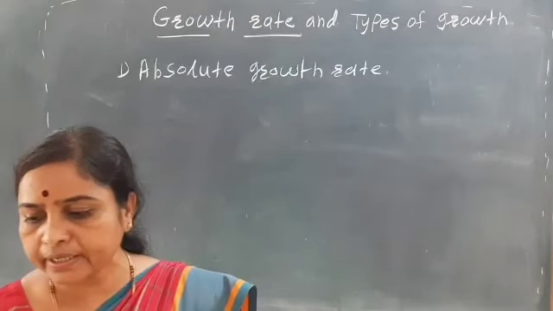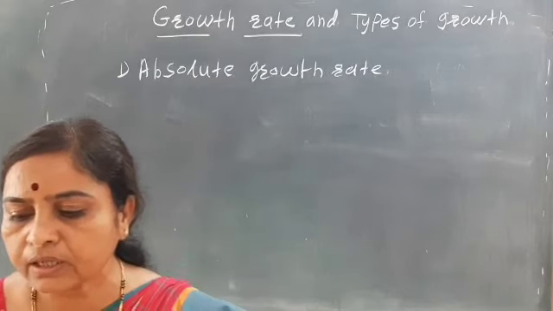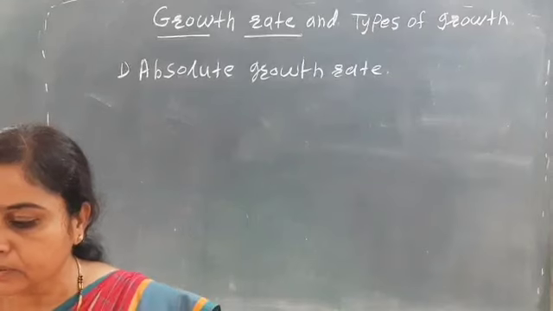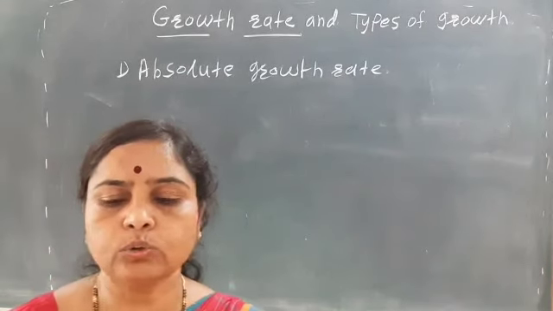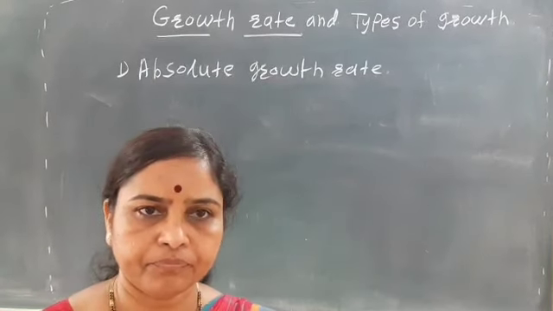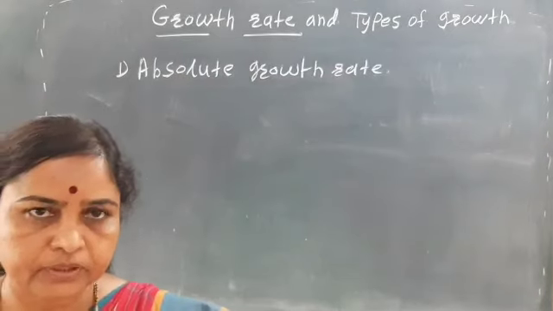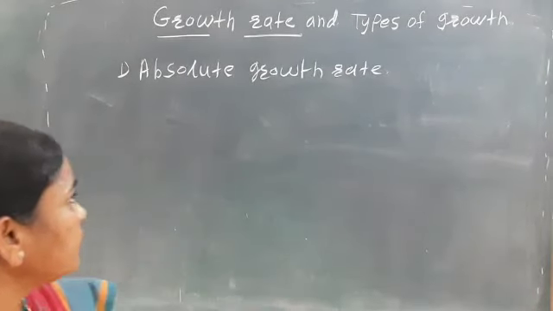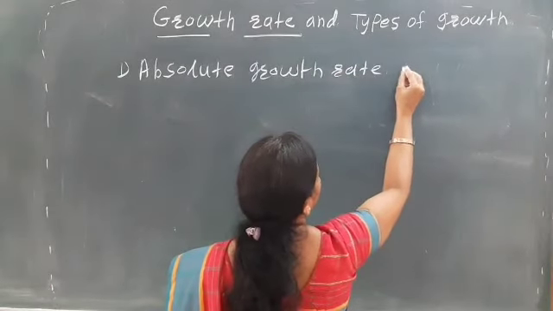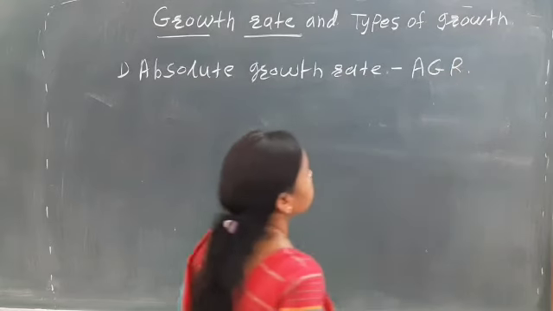The absolute growth rate is the ratio of the rate of change in the number of cells to the rate of change in the time interval. It is denoted by AGR, the absolute growth rate.